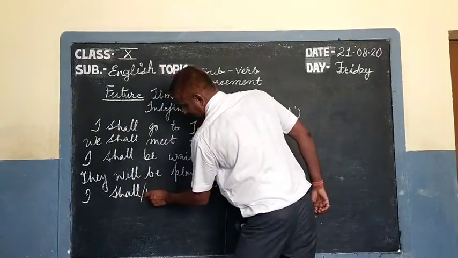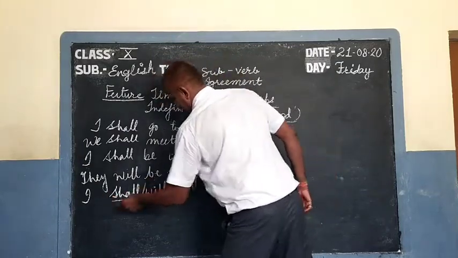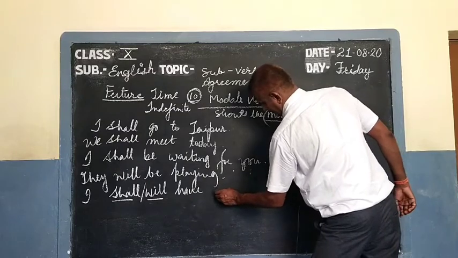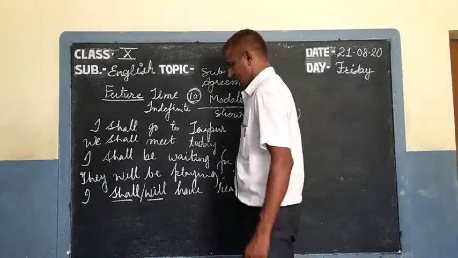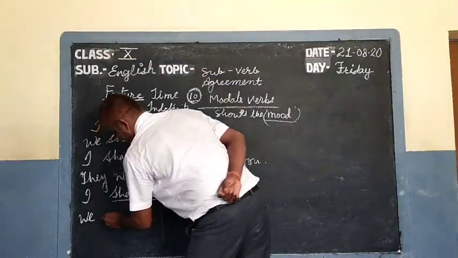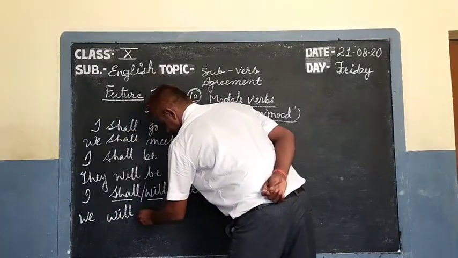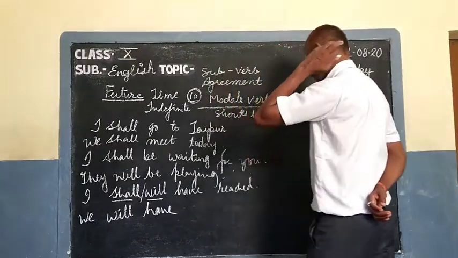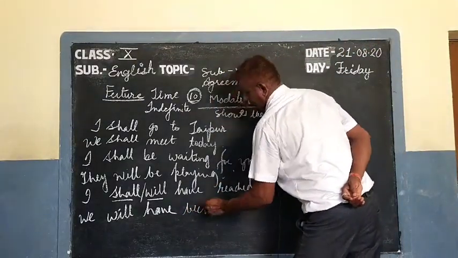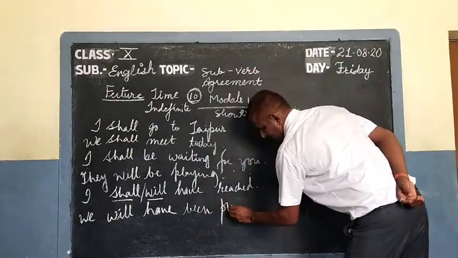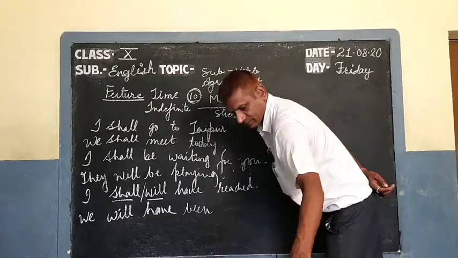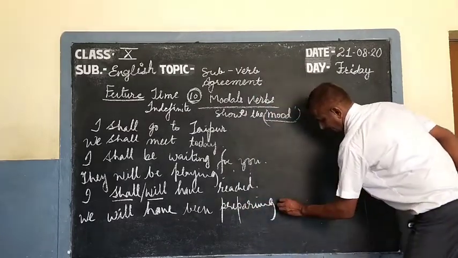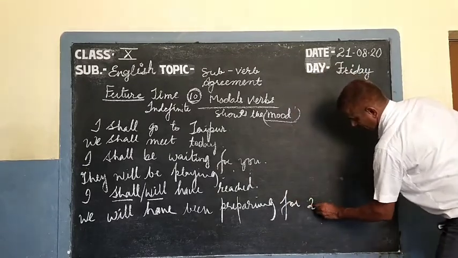Sometimes we use will, shall or will, any one of these: I shall or will have reached, or we will have been preparing for 2 months.